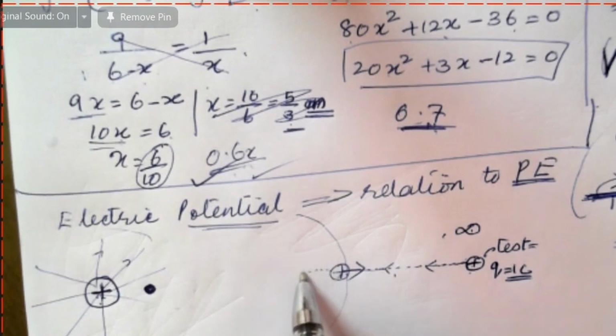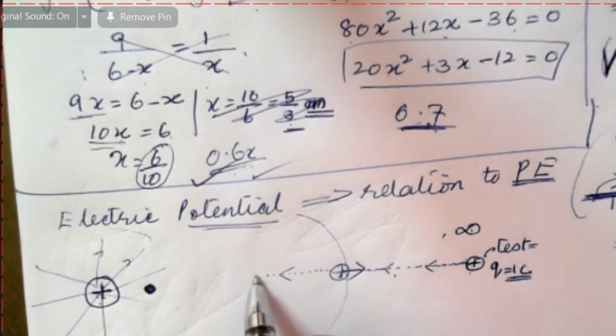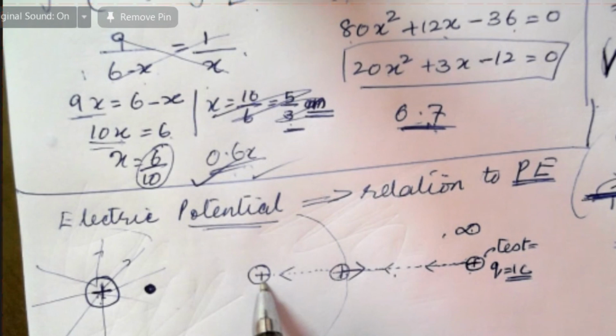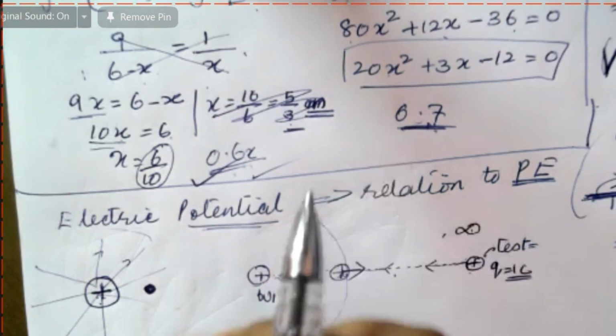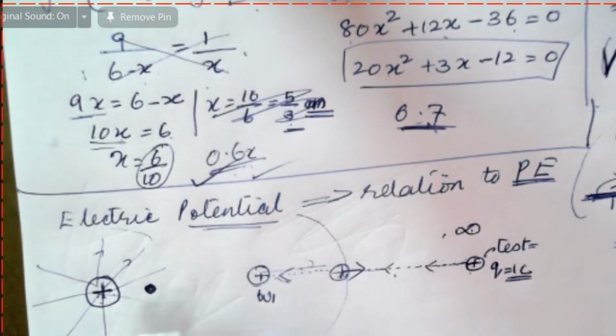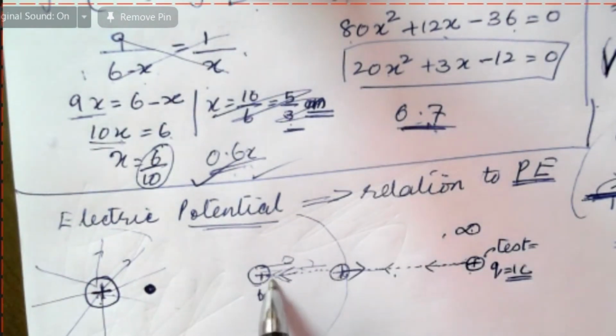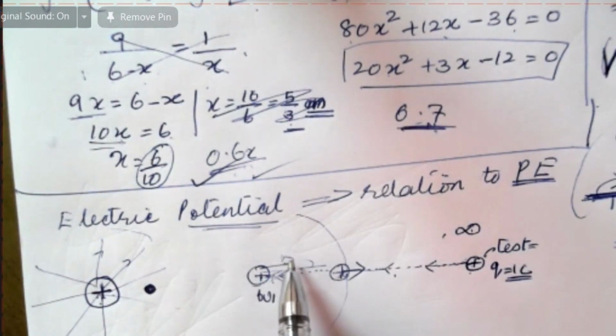If I want to place it closer, I have to do more work, say W1. Naturally this is repelling, but I want to move it against the repulsive force, so I have to do work.